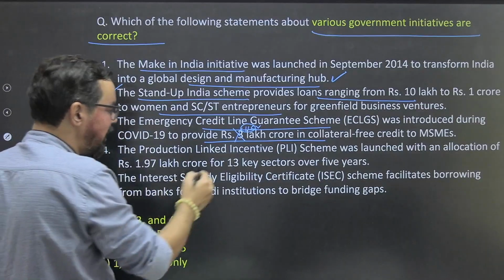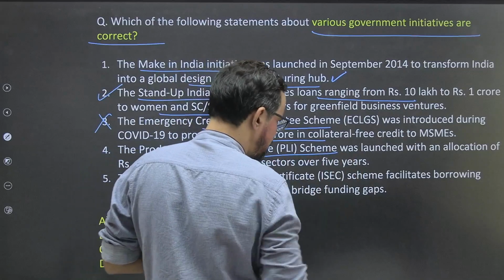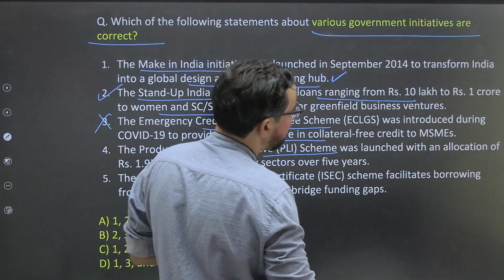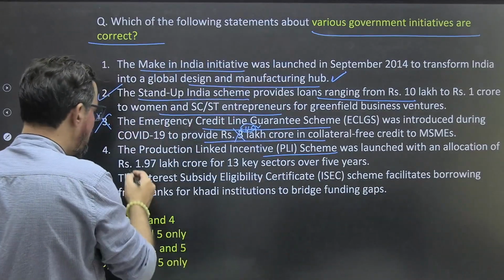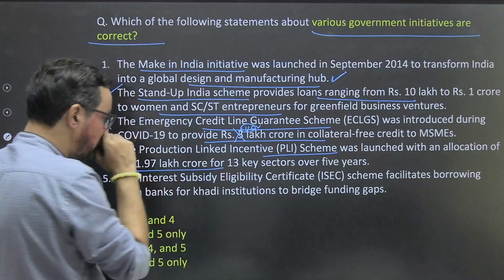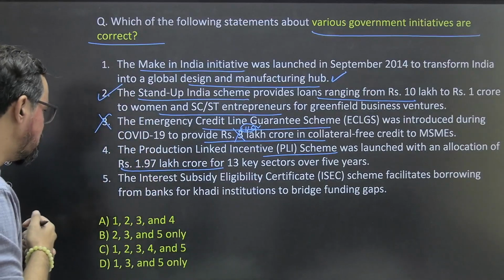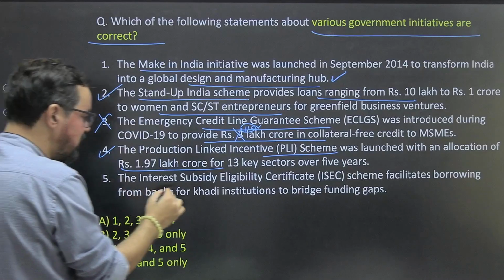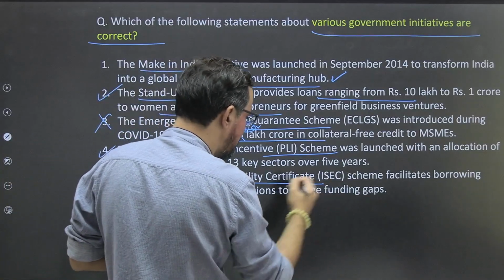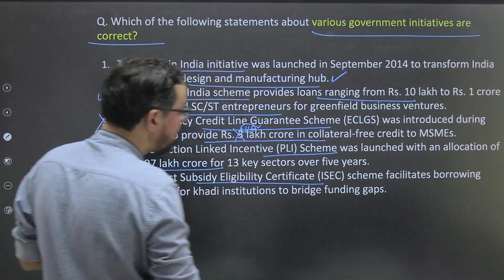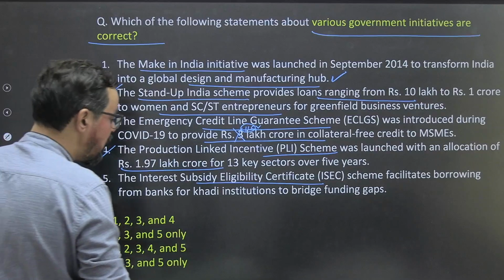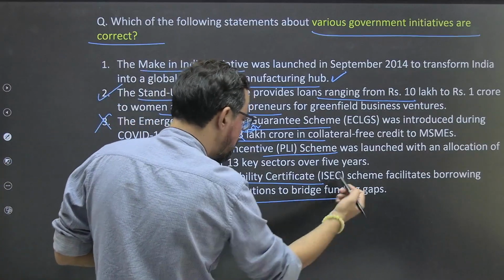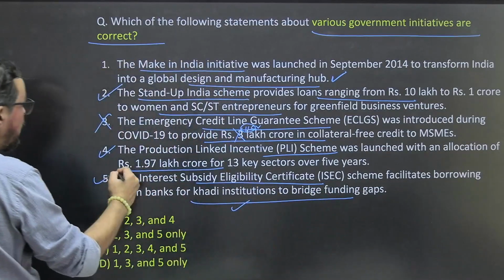The Production Linked Incentive PLI scheme was launched with an allocation of 1.97 lakh crores for 13 key sectors over 5 years. This is true. The Interest Subsidy Eligibility Certificate scheme facilitates borrowings from banks to a Khadi institution to bridge the funding gap. This is also true. ठीक है, एक बार मैच कर लेते हैं.